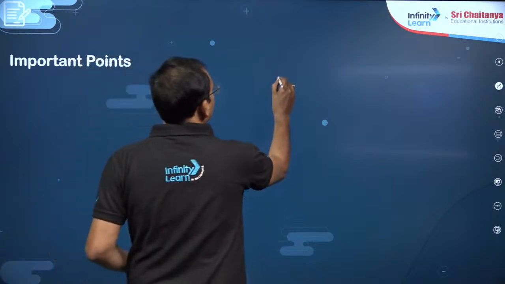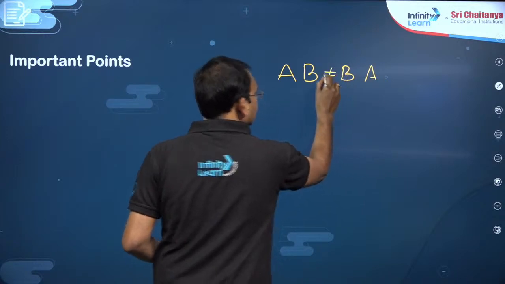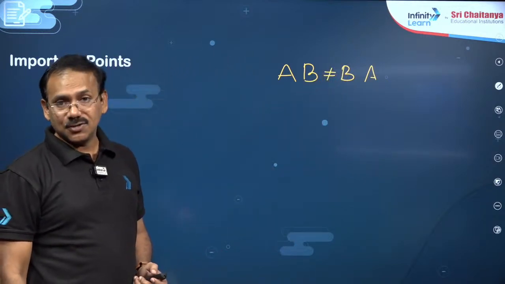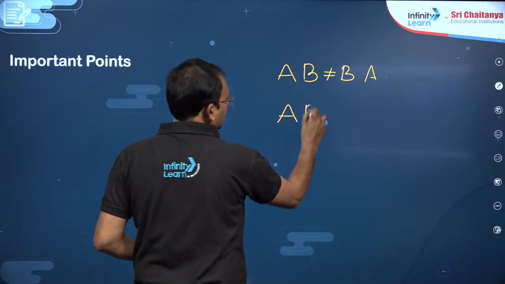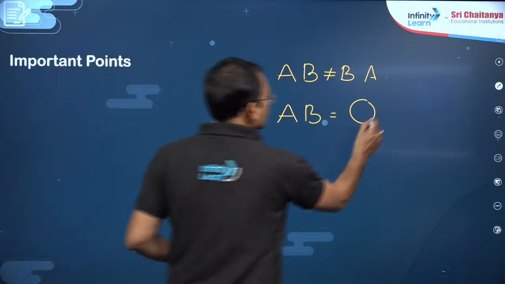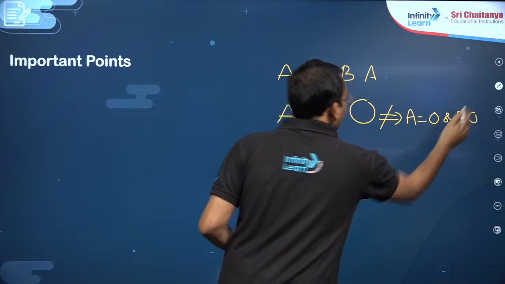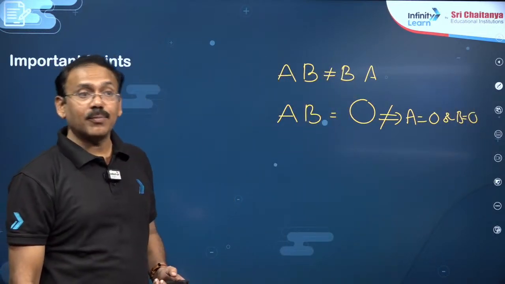Now, matrices related important points: you know how to add, subtract and multiply two matrices, and you know the simple special properties related to matrix multiplication. In matrix multiplication AB and BA need not be the same, but matrix multiplication follows the associative law. The product of two matrices being 0 doesn't guarantee that either A is 0 or B is 0. There may be cases where A and B are both non-zero but the product is 0.